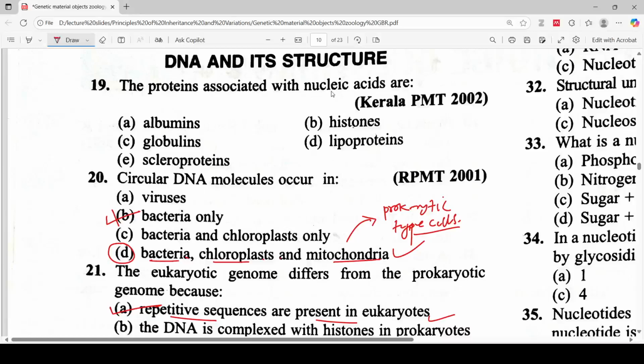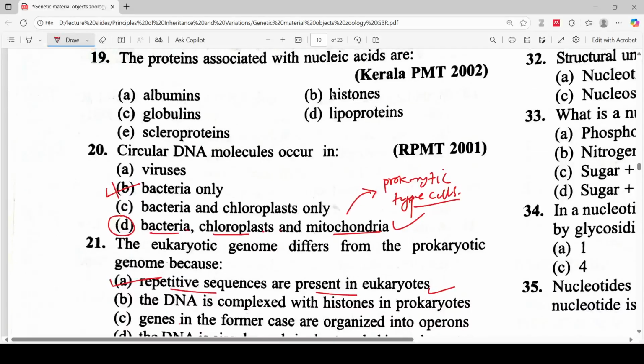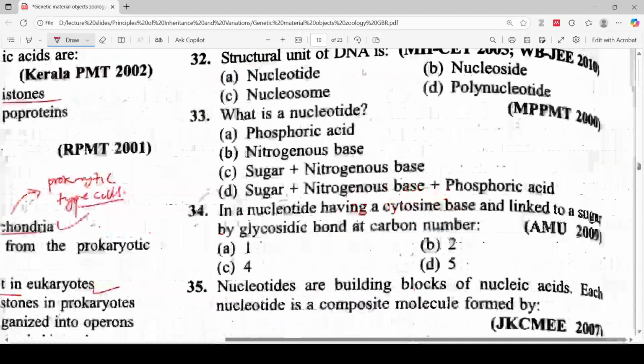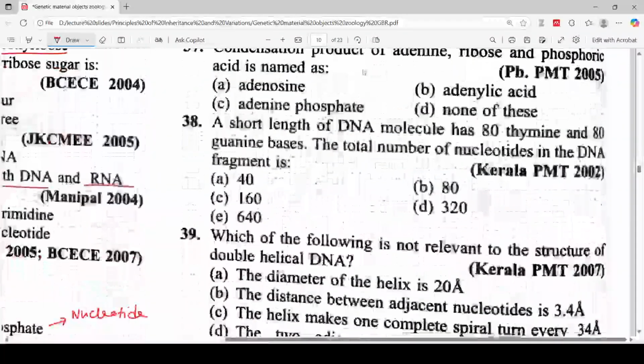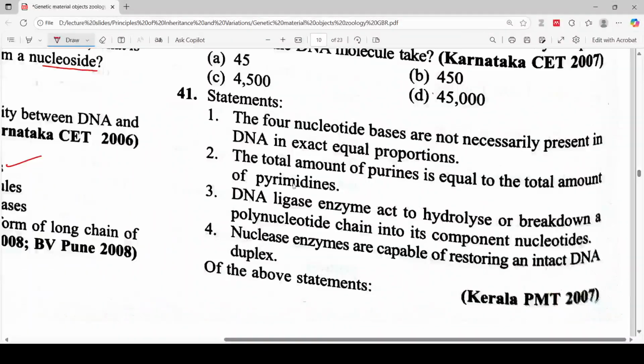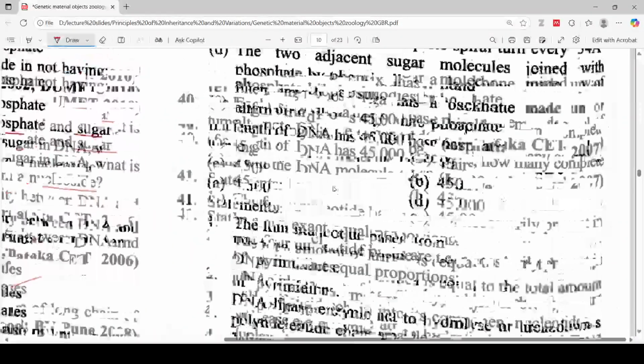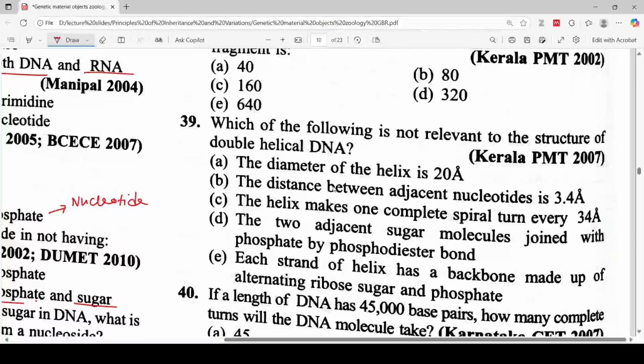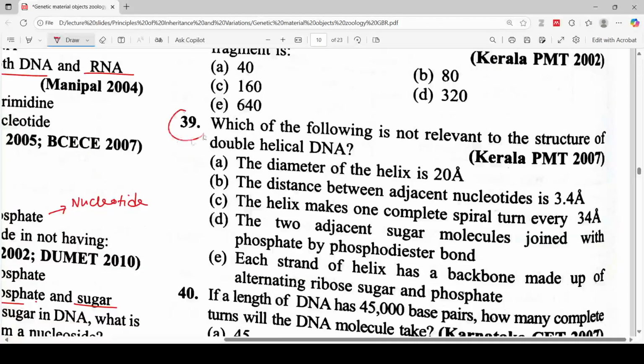Let's move to the next question. The proteins associated with nucleic acids are albumin, globulin, histones and lipoproteins. So the correct answer will be A, histone protein, will be the correct answer for this question. Let's move to the next question.